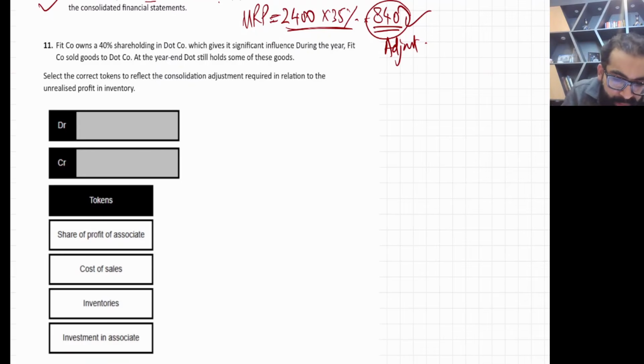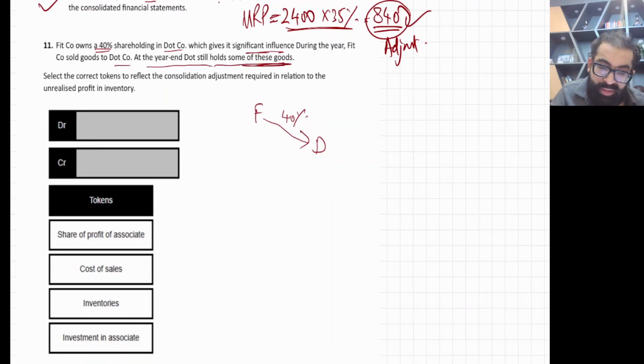Next. Fit company owns a 40% shareholding in D company, which gives it significant influence. Again, Fit company is the parent and D company is an associate, with a 40% holding, which gives it significant influence. During the year, Fit company sold goods to D company, and at the year end D company still holds some of these goods. So yes, you need to do a URP adjustment.